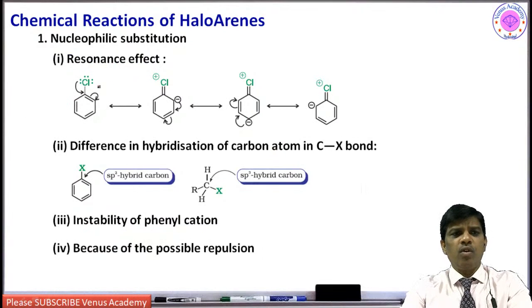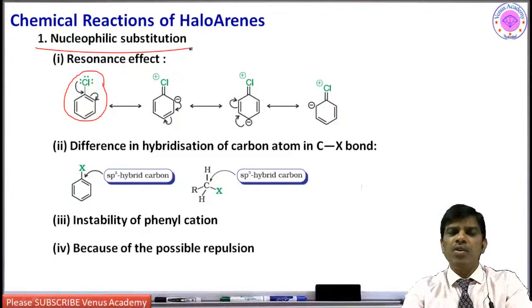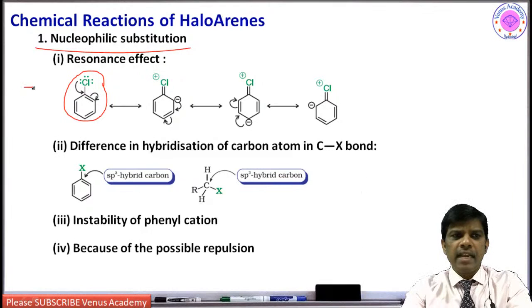Let us take chlorobenzene. Is it easy for this chlorobenzene to undergo nucleophilic substitution? Chlorine is a negative inductive, minus I, effect group, that means it pulls the electron density towards itself.